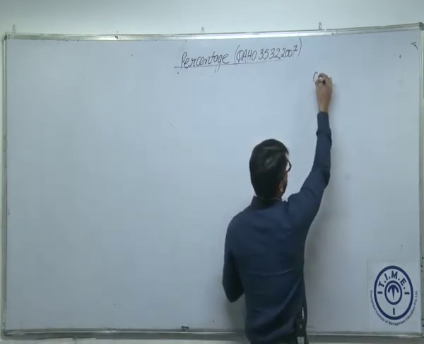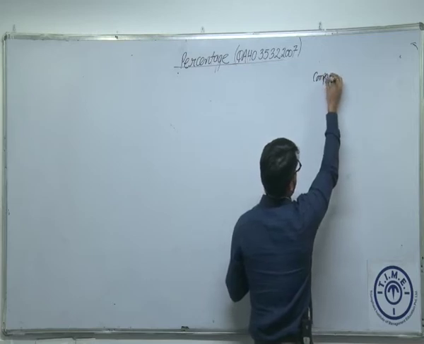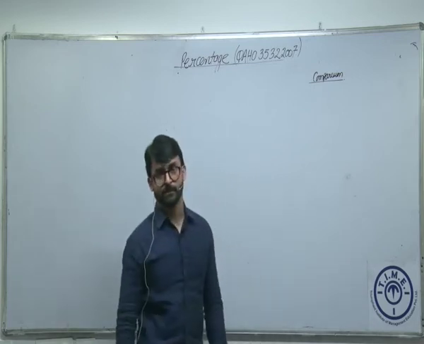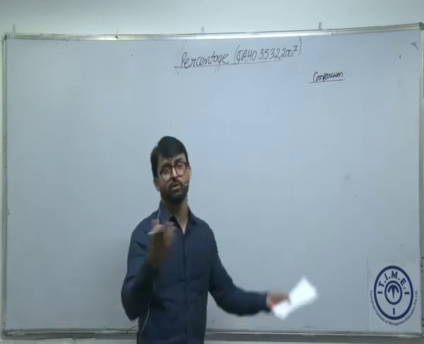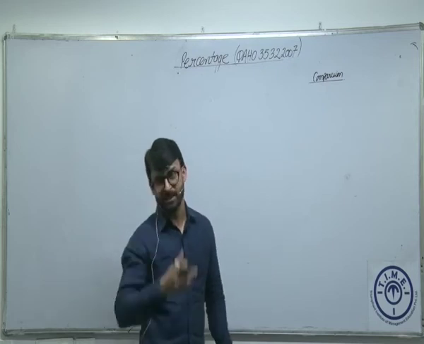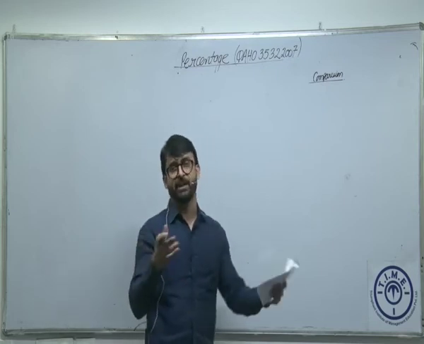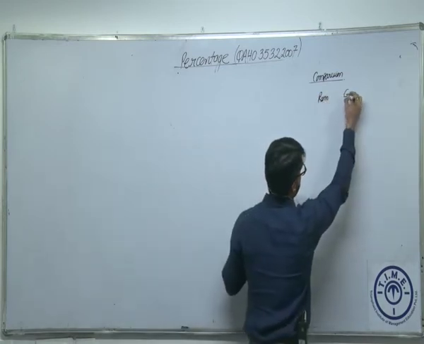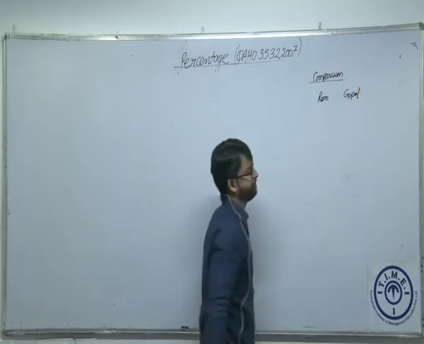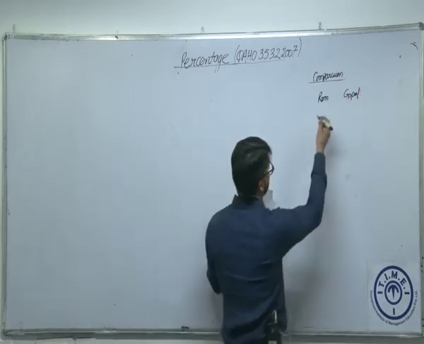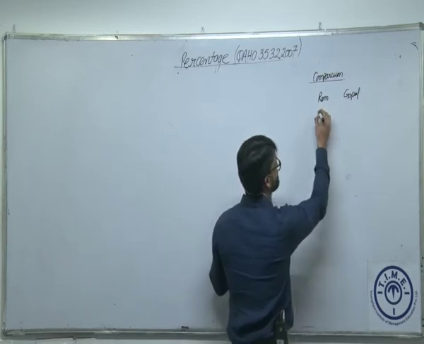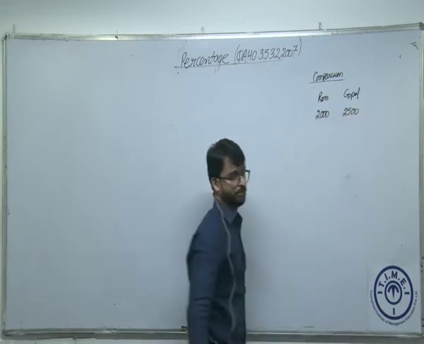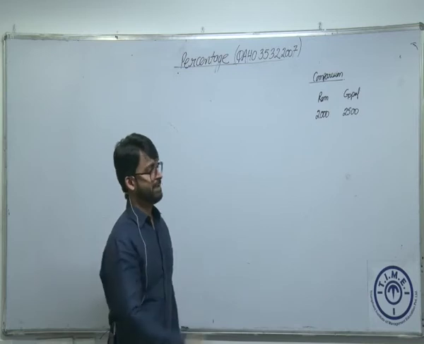Now in percentage, if I say one more element I can add, comparison. Now how do we compare things in terms of percentage? We do a lot of variety of comparison. Let's say there are two friends, Ram and Gopal. Their salaries are, let's say, a simple example, 2000 and 2500. Fine. I want to compare their salaries.